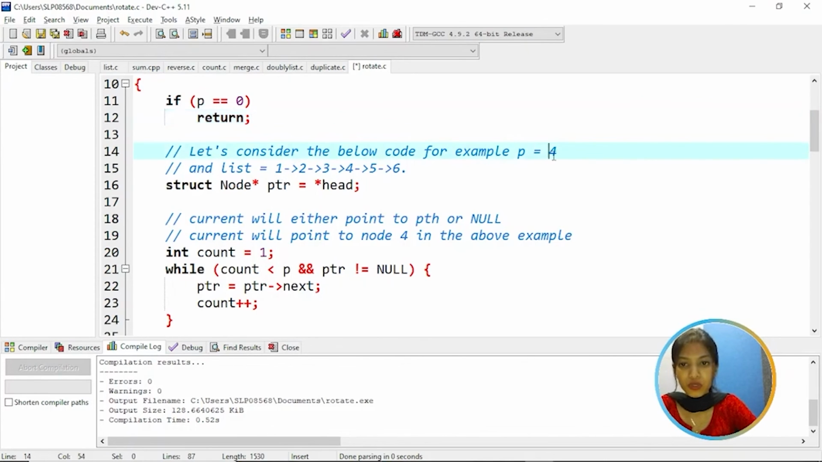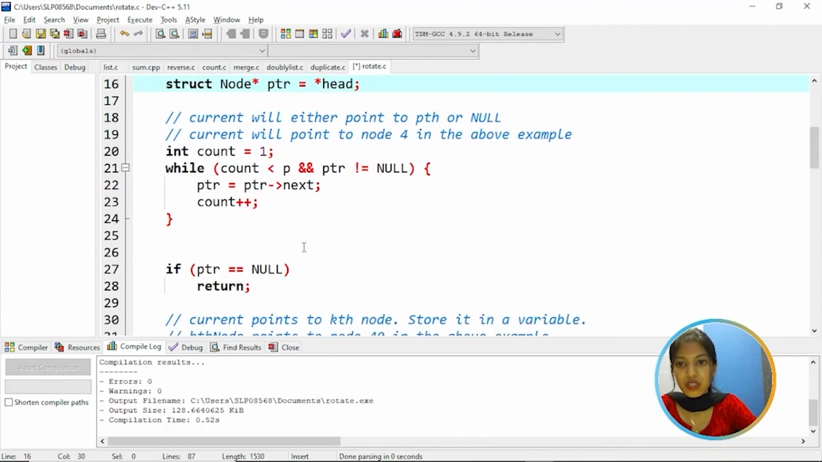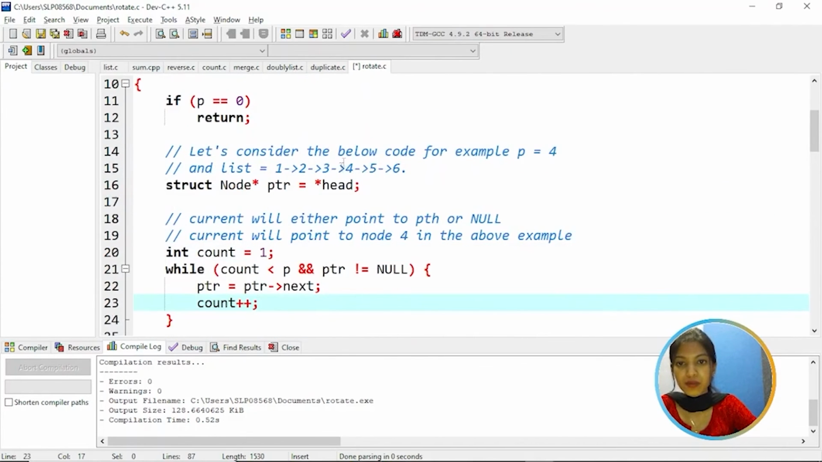Suppose p is equal to 4. So PTR is assigned to head first. The current will either point to the pth node or null. Initially the count is equal to 1. While count is less than p and the pointer is not equal to null, we assign pointer's next to PTR and increment the count by 1. That means the current will point to node 4 in the above example. Now the current, that is PTR, is pointing to the 4th.